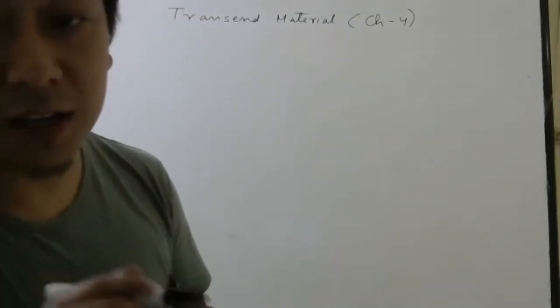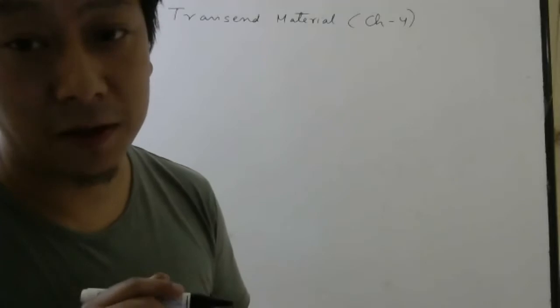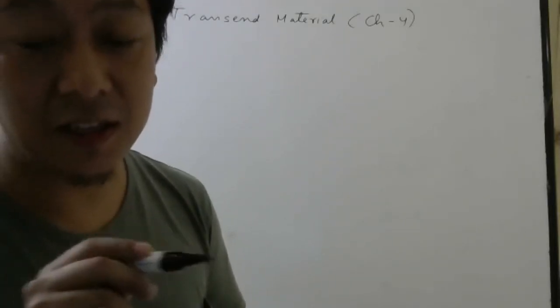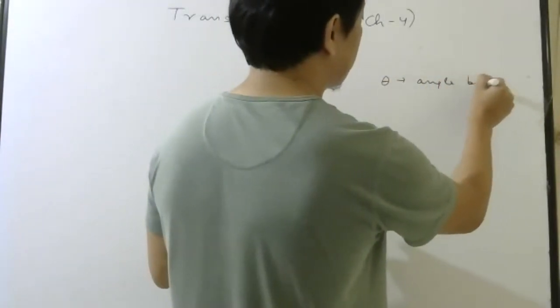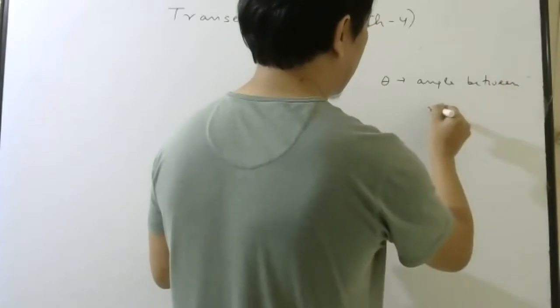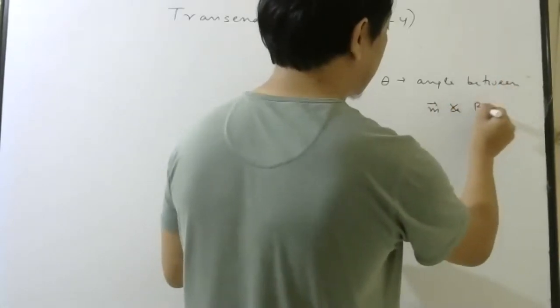Now here it is not very clearly mentioned what is theta. So please mention in your notes, theta should be angle between magnetic moment and external magnetic field.